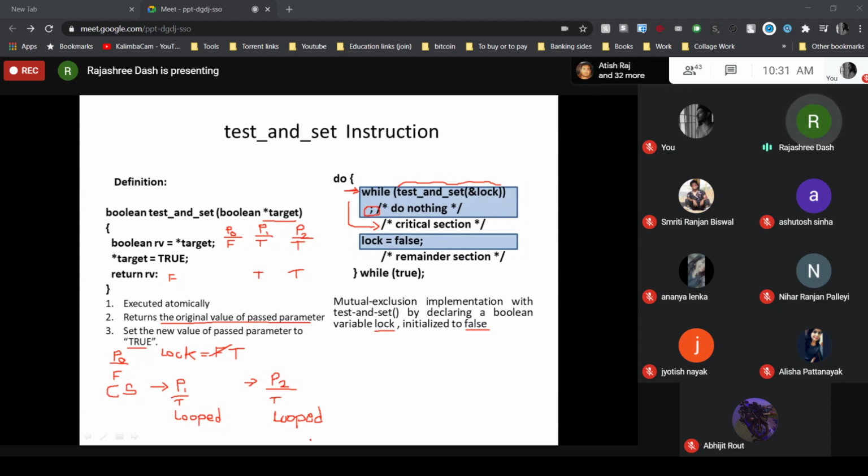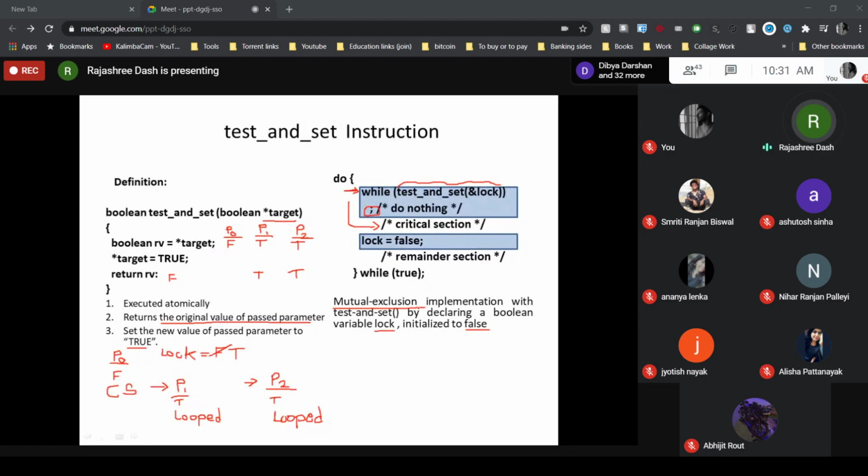There are three properties: mutual exclusion, progress, and bounded waiting. Mutual exclusion. So just check here, it was written that mutual exclusion has been satisfied.